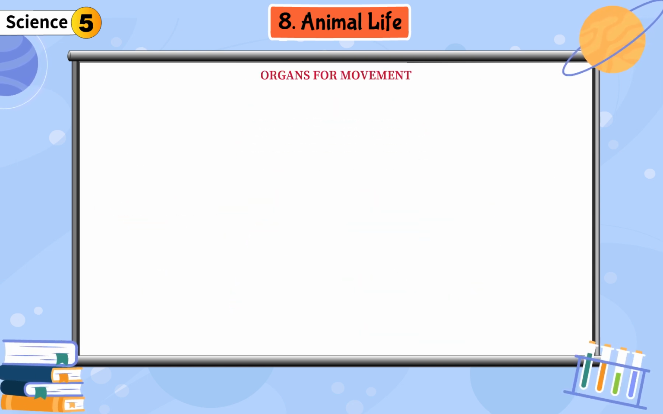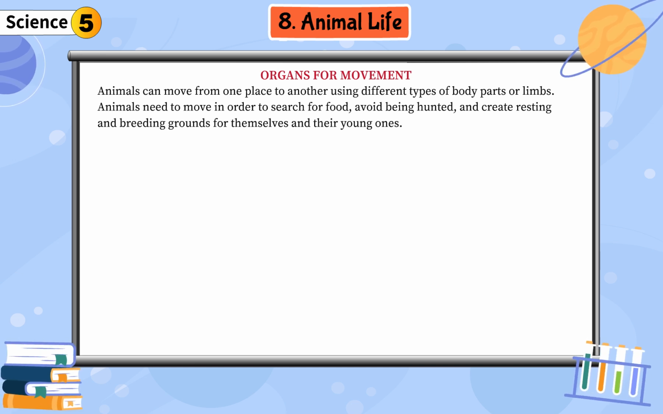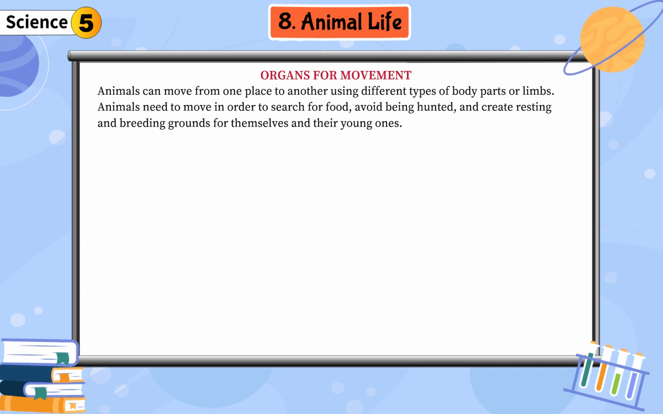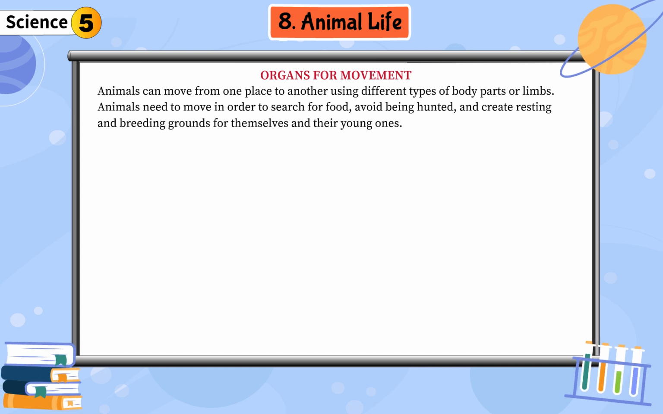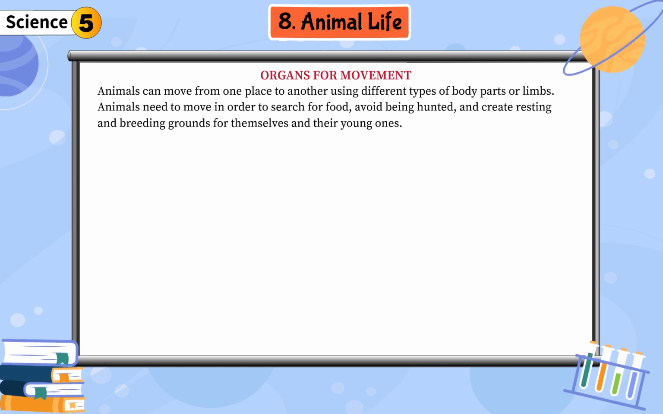Organs for movement. Animals can move from one place to another using different types of body parts or limbs. Animals need to move in order to search for food, avoid being hunted, and create resting and breeding grounds for themselves and their young ones.